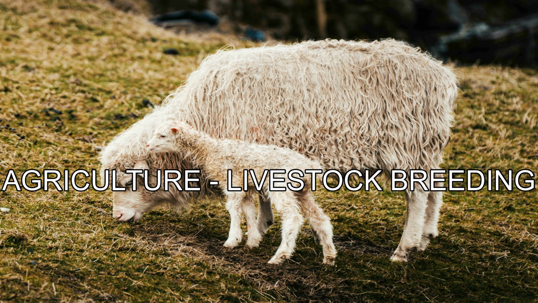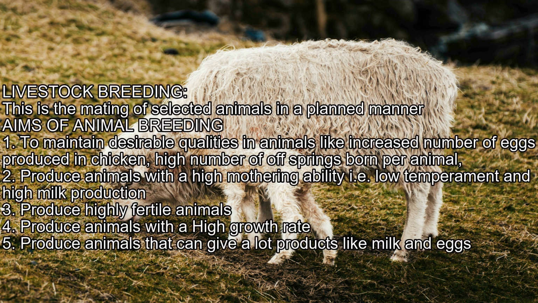Agricultural livestock breeding. Livestock breeding is the mating of selected animals in a planned manner. Aims of animal breeding. 1. To maintain desirable qualities in animals, like increased number of eggs produced in chicken, and a high number of offsprings born per animal.